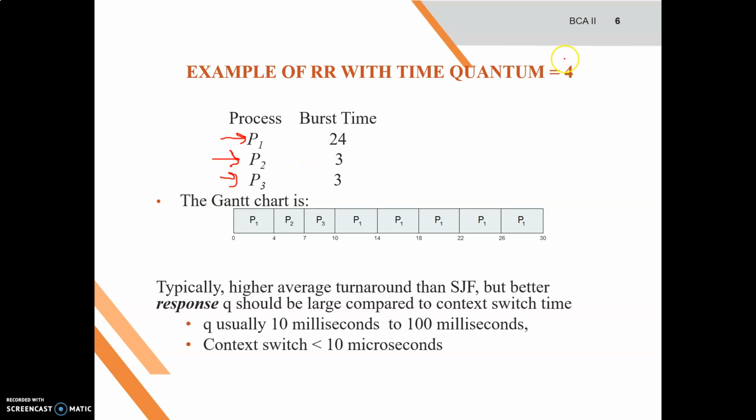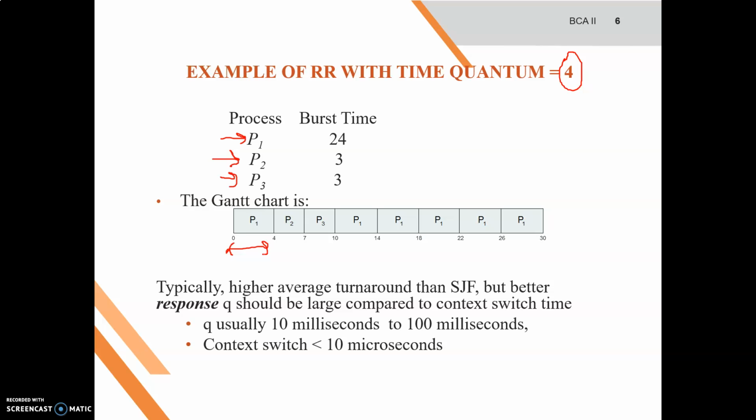The time slice or time quantum is 4, which means each process gets 4 milliseconds each time. How can we make it? As you know, process P1 arrives at time t0 because it is first. Since the time quantum is 4 milliseconds, it executes for 4 milliseconds at least.